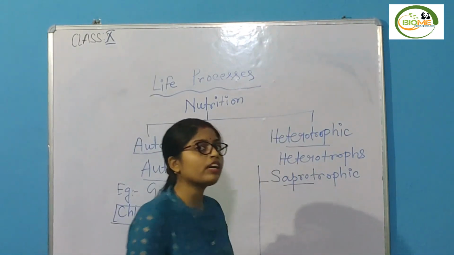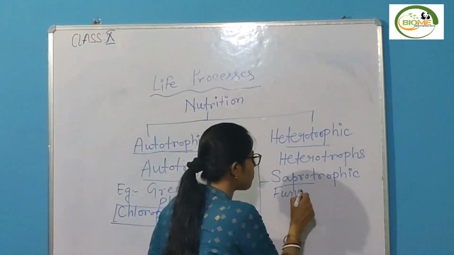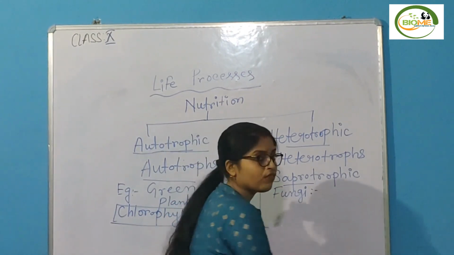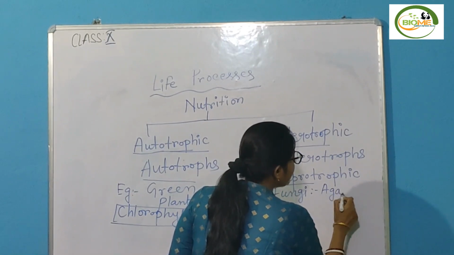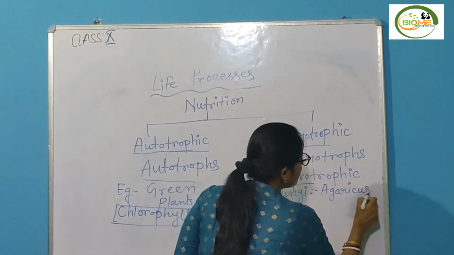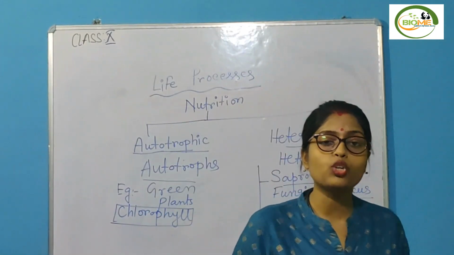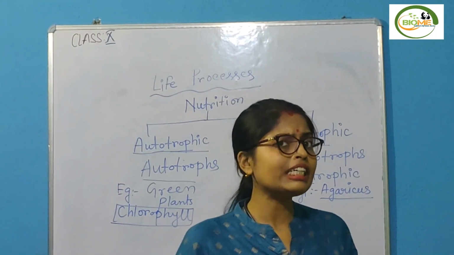Yes, different kinds of fungi. Fungi show the saprotrophic mode of nutrition. And the common example of the fungi is agaricus. And the common name of agaricus is mushroom. It's an edible fungi, means we can eat them.